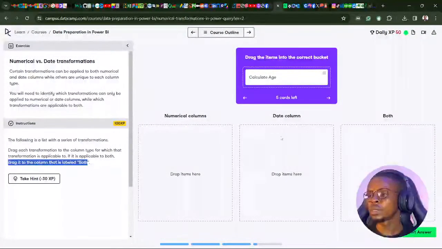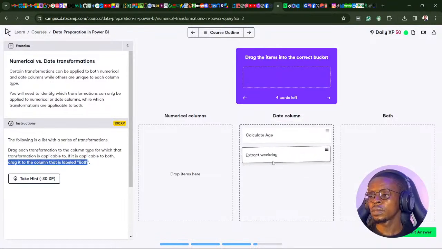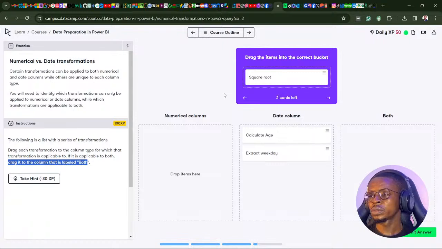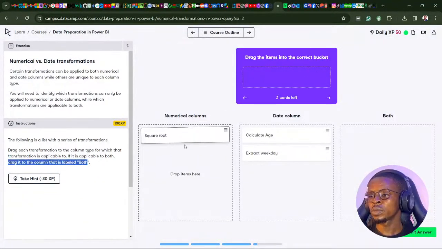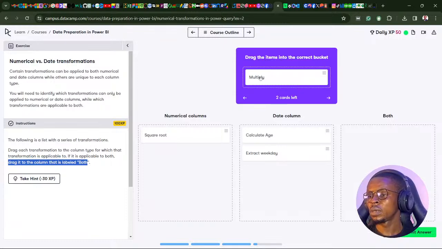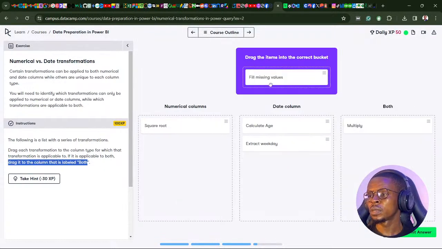So the numerical columns, this column, both. Calculate age, definitely a date column. Extract weekday, date column. Square roots, I'll go for you can square a date. Multiply, I'm thinking you should be able to do this for both.